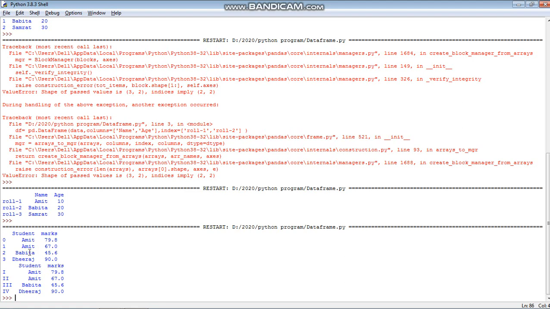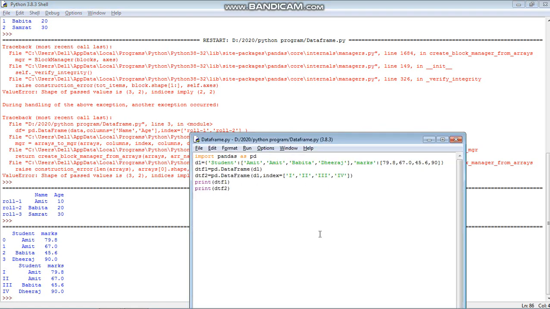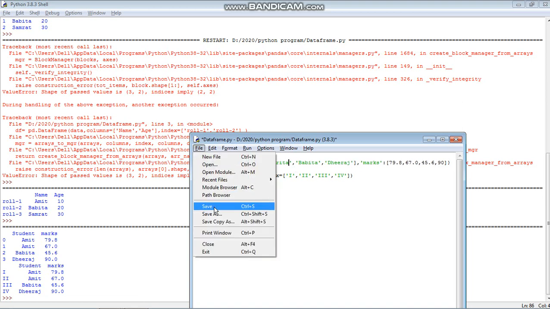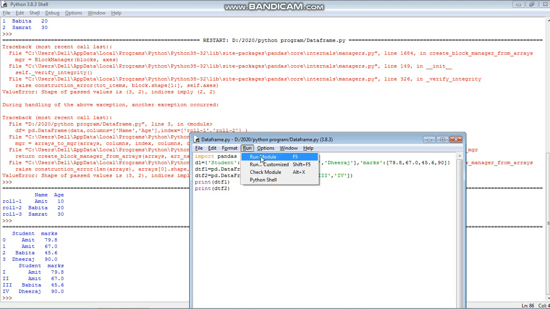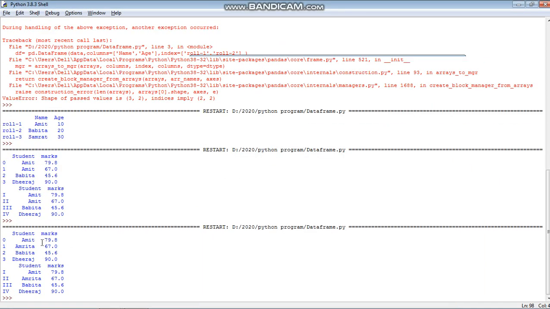And next, what I have done is I have used the same dictionary, but here, as I have not used the index value, by default it has taken the values 0 1 2 3 like this. Then after that I have used the index equal to 1 2 3 4. That's why it has used the values 1 2 3 4. Okay, so let us change it here. This Amrita should be Amrita. So I'm just saving it again and running it again. So it has changed now.